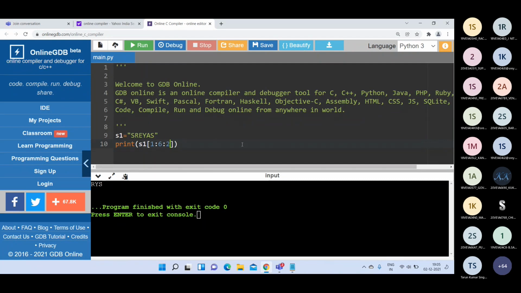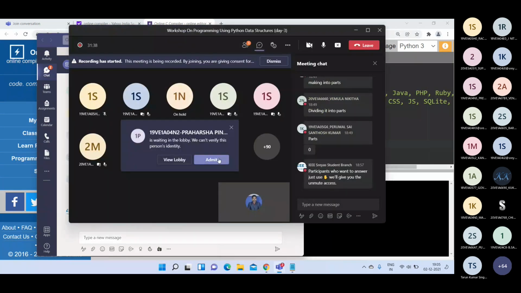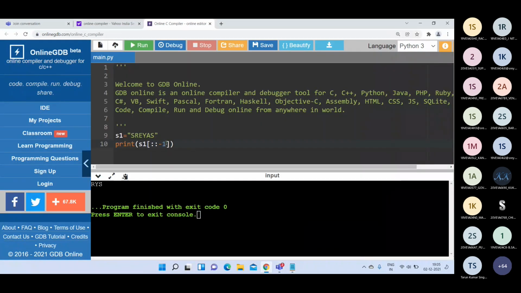And one more point here is, if you write colon colon and in the place of stride you write -1, that means there is no starting index and no ending index.